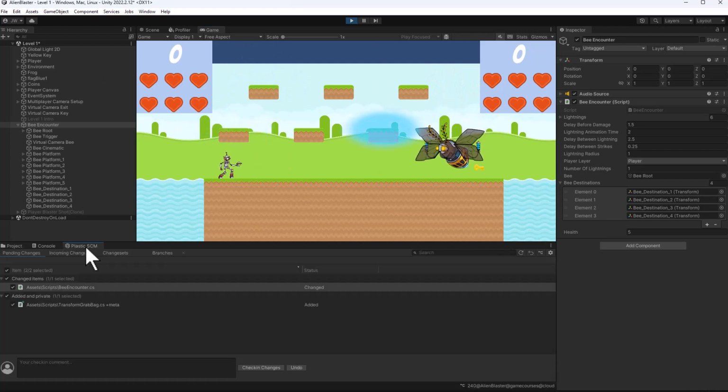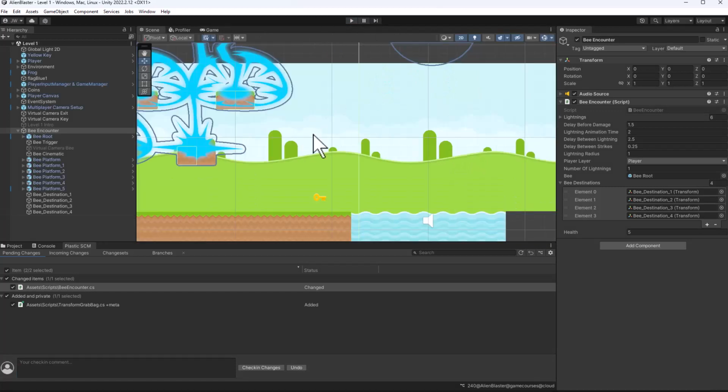So we'll go into Plastic and commit our changes. First, I'm going to stop playing. Make sure that I've saved my scene. And so we added the transform grab bag and randomized bee movement. And we'll check that in.